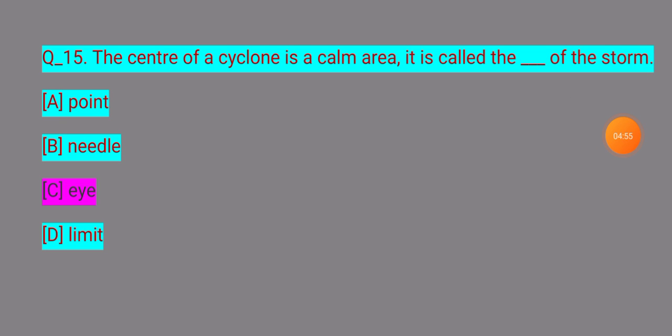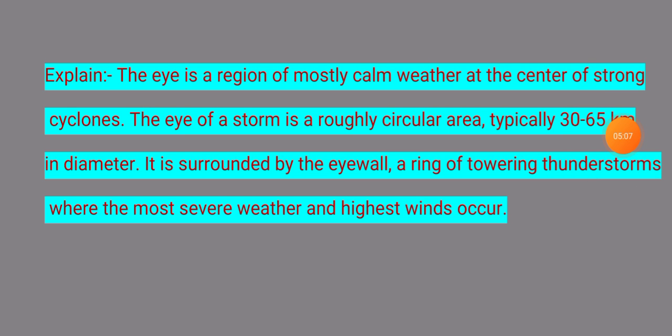Number C, eye. The center of the cyclone, this calm area, is called the eye of the storm. 15 number question explanation: The eye is the region of mostly calm weather at the center of the storm of the cyclone. The eye of the storm is a roughly circular area, typically 30 to 65 kilometers in diameter. It is surrounded by an eyewall, a ring of towering thunderstorms where the most severe weather and the highest winds occur. Next question.